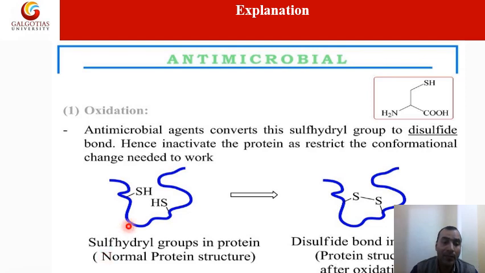So in this diagram, due to the oxidation, the sulfhydryl group will form a disulfide bond, and this disulfide bond is non-functional for bacterial protein. So due to this, the bacteria can be killed or inhibited by these agents. This is an excellent process that can inhibit the microbes by oxidation.